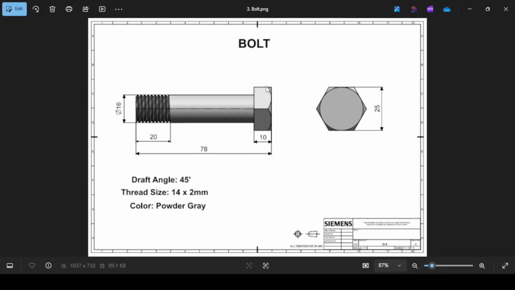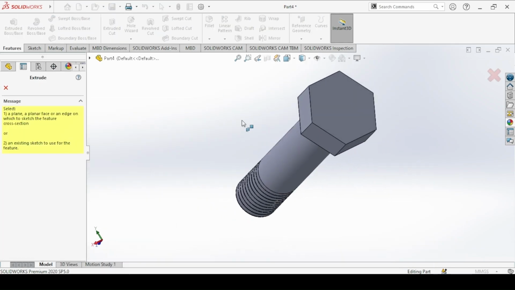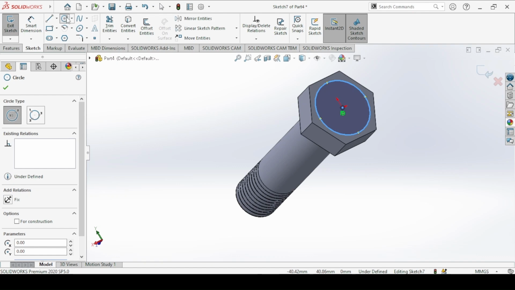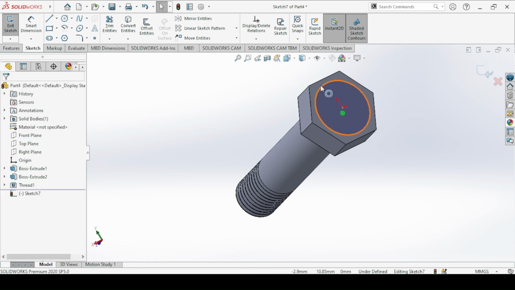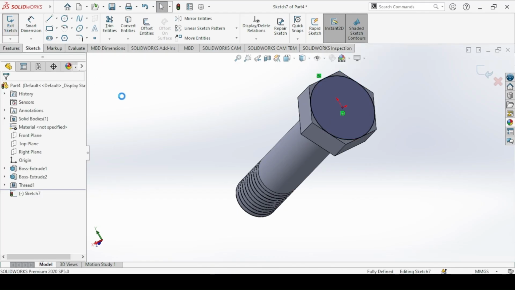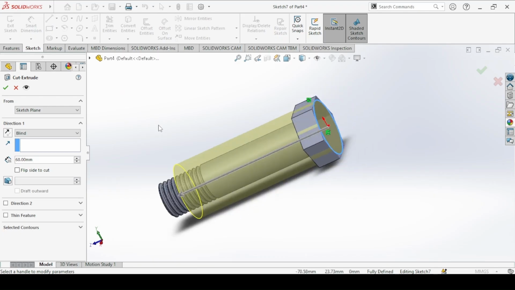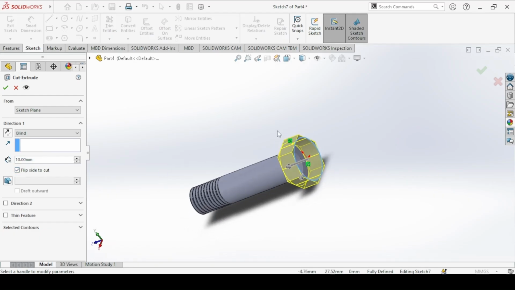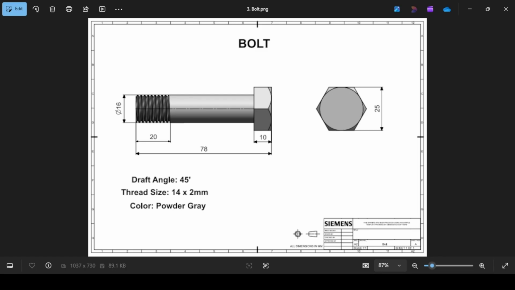We want to draft this face of the hexagon, so come to extruded cut, click on this face, and you have a circle that is tangent to the size of the hexagon. So hold down the shift key, click on the circle and the side of the hexagon, make tangent, exit, and then you make sure the length of cut will be the same as the length of the head, so 10 millimeters. We want to flip the side to cut, so we cut the other side instead of the area inside the circle, and you add a draft, and the draft angle is 45 degrees.